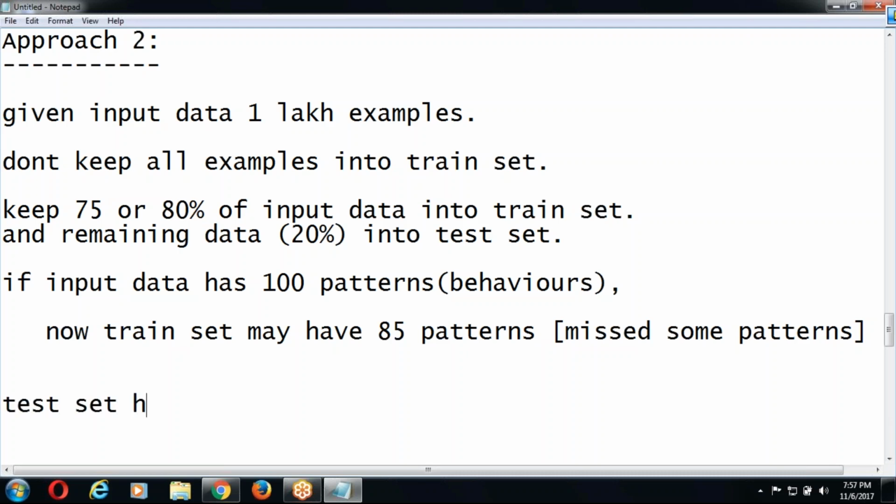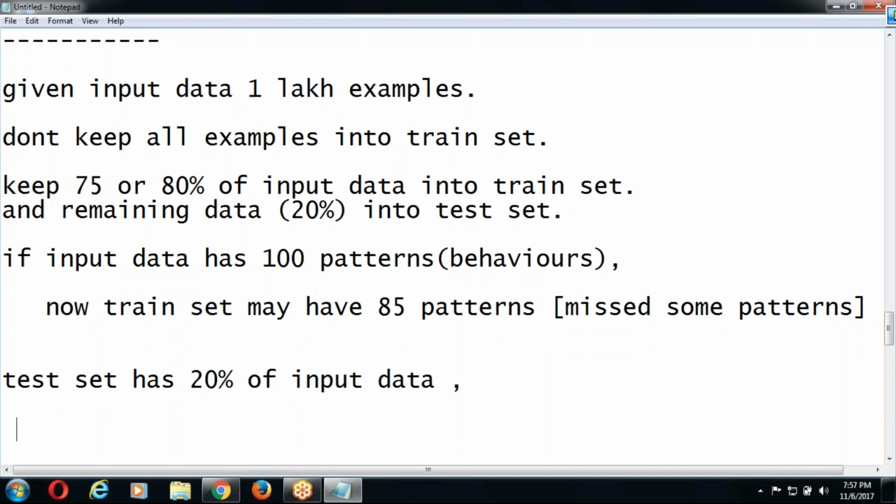What about the test set? The test set has 20% of input data. That means it may have 25 patterns. 20% means 20,000. Within that, 25 different behaviors can exist. But the total number of patterns is 100. 85 plus 25 is 110. That means what, sir? How many things are common here? 10 patterns are common. Understand? Like this.